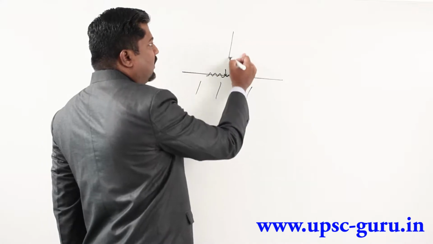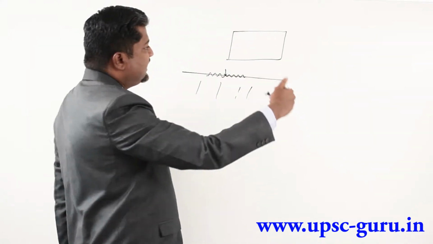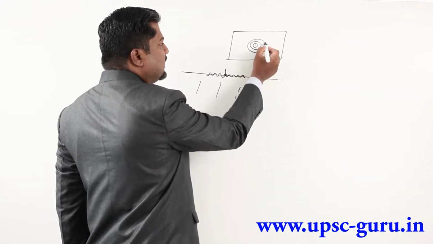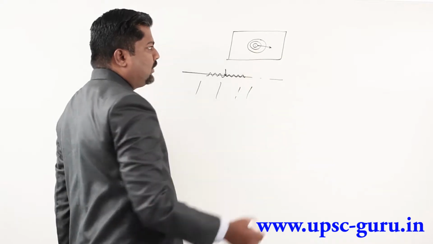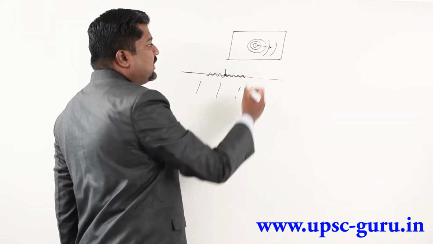If you observe from the front side, suppose you are observing from this angle and you are dropping a stone here, you will observe concentric rings and they are propagating out to the periphery. So like that the waves get produced in the water.